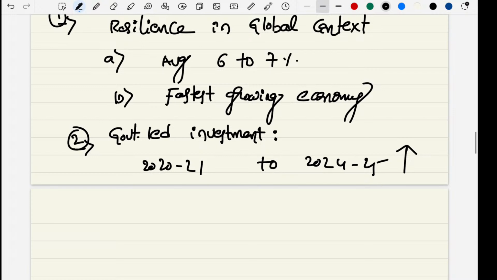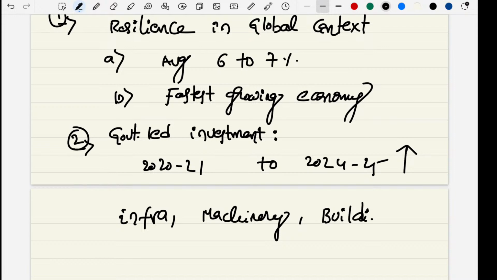So why is the government spending? Capital expenditure generally goes on infrastructure and construction of machinery, machinery installation and building construction. Totally, it is creating durable assets.